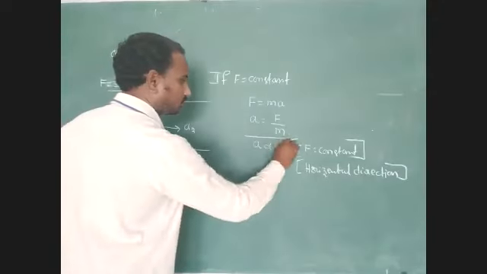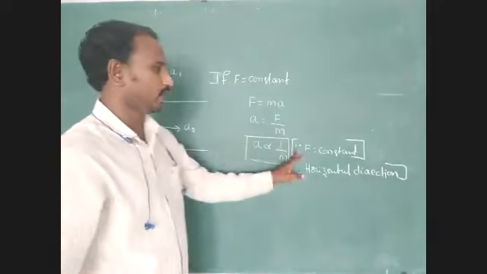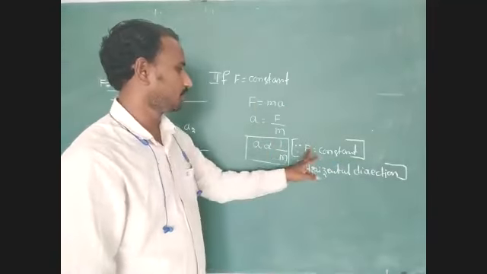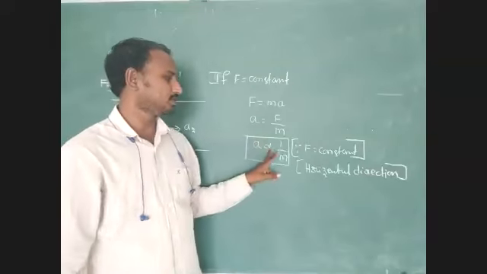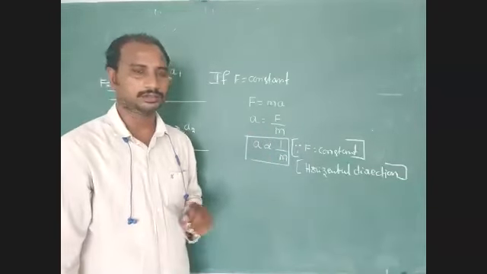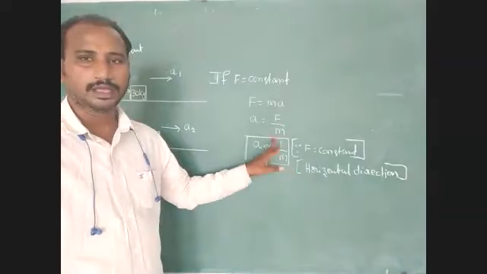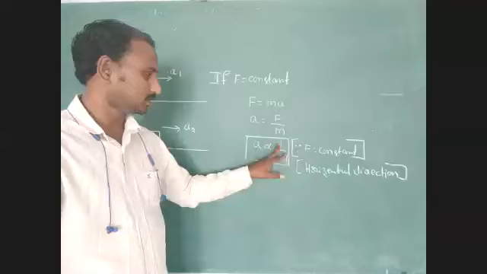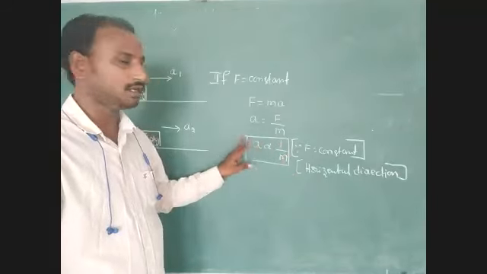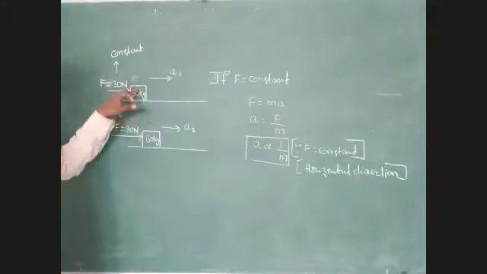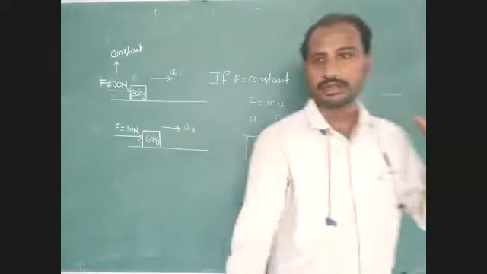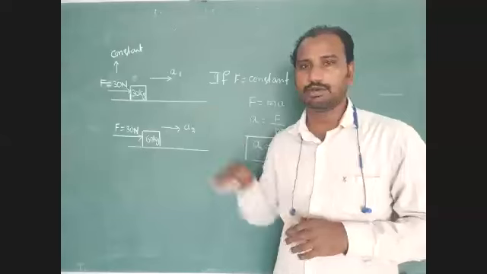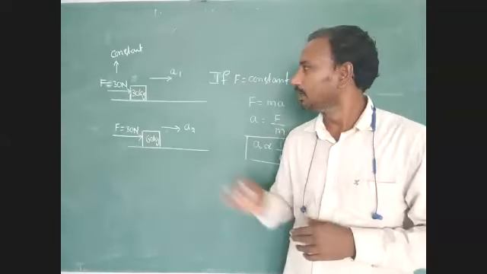When force is constant, acceleration is inversely proportional to mass. If mass increases, acceleration decreases; if mass decreases, acceleration increases. Now tell me, in these two bodies, which one gets more acceleration? A1 or A2?